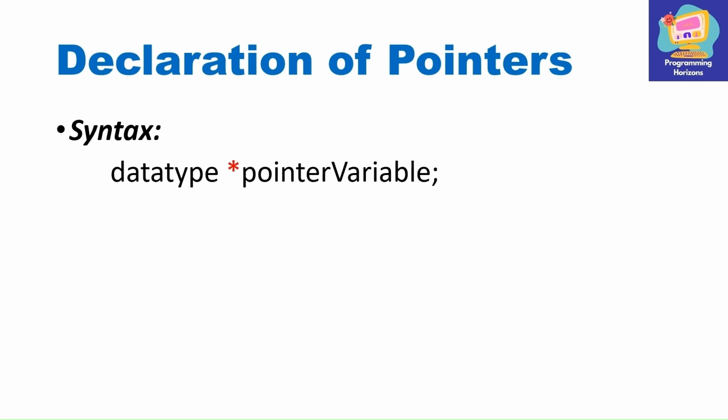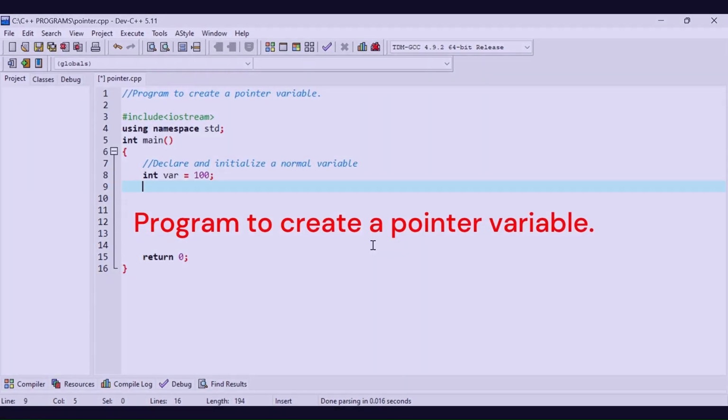Declaration of pointers is pretty simple. You just need to mention the data type, which is usually integer type in case of pointer variables, and then we define the pointer variable name, and it is preceded by an asterisk. Asterisk symbol or star symbol is also called the pointer operator, and this is what differentiates it from other normal variables. Let us understand how to create a pointer variable through this program.